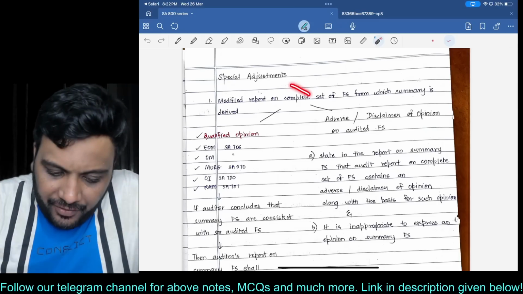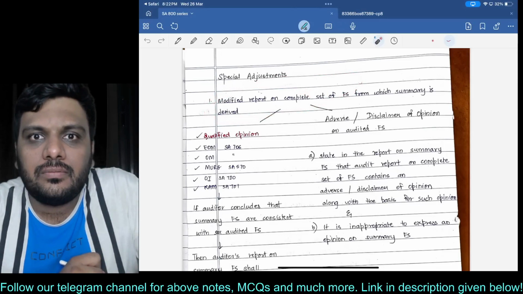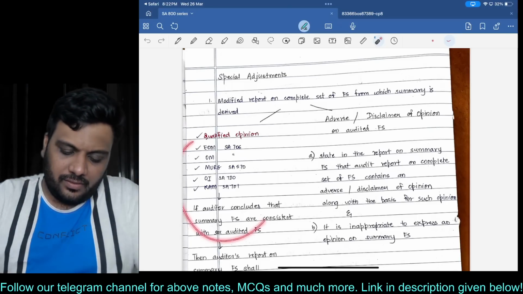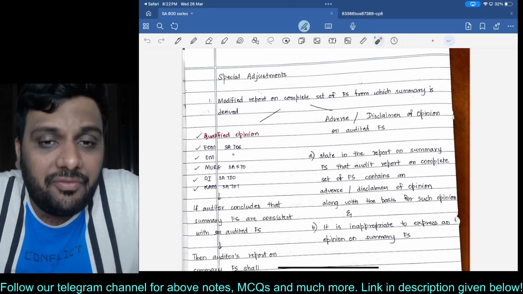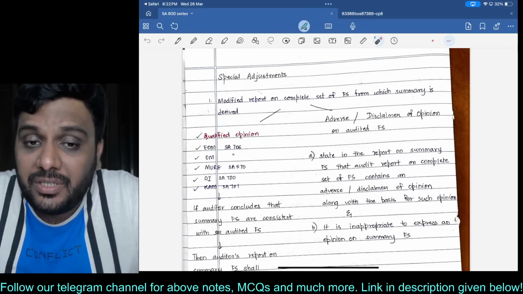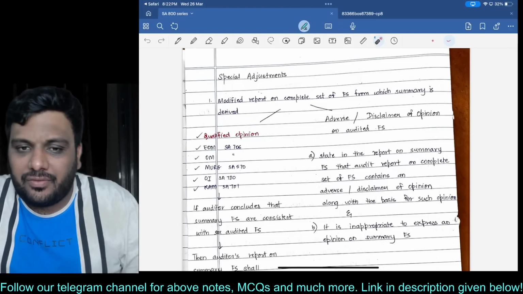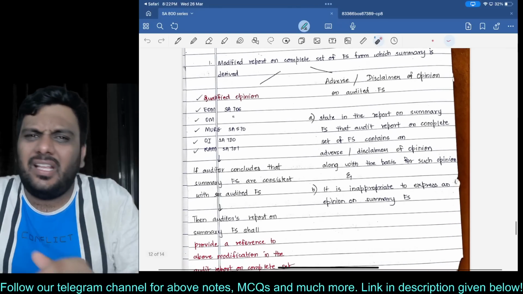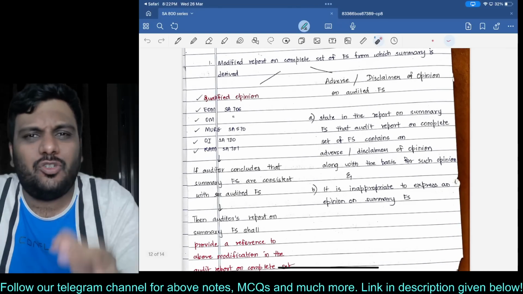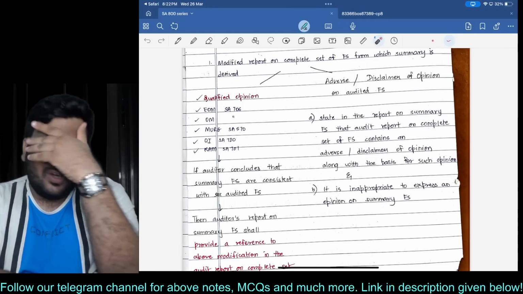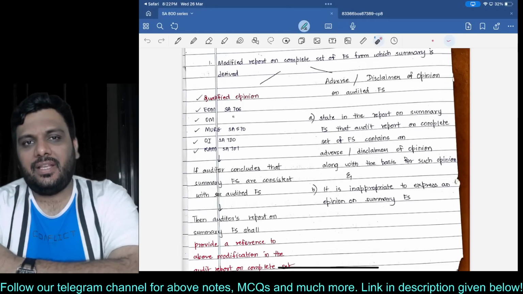If you have given a modified report on the complete set of FS, can you give a clean report on summary FS? If you have given a qualified opinion, emphasis of matter, other matter, MURG, other information or key audit matter in the main complete set of FS, it is possible that in the audit report on summary FS you are giving a clean opinion. It is very much possible because it may not heavily affect the summary.